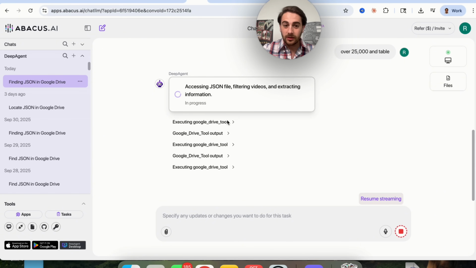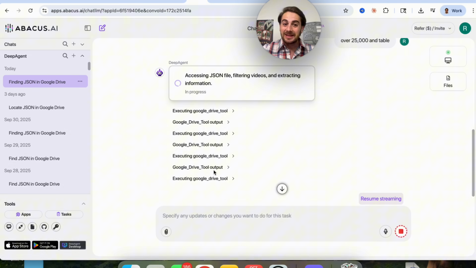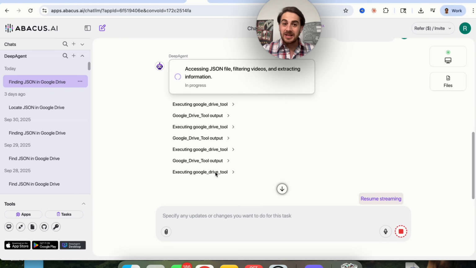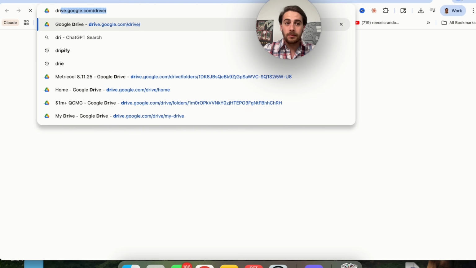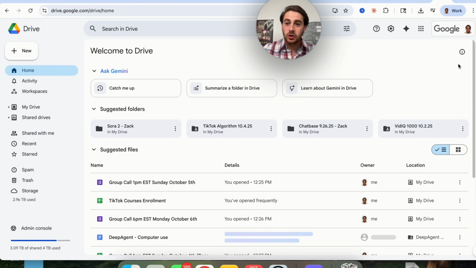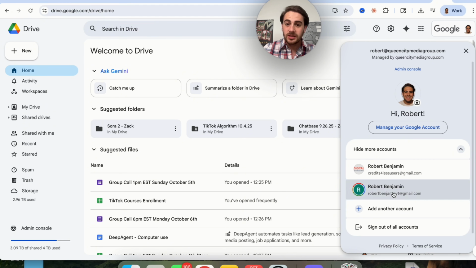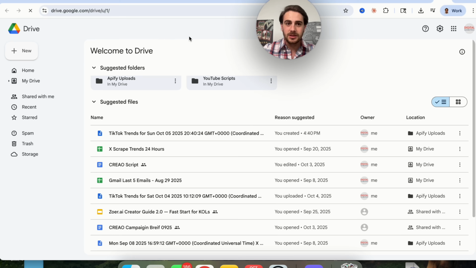So we could see right here that it's executing on the Google Drive tool. We could see here that it's getting the output from that. It's executing on it again, getting the output, and then this actually goes through and does the calculation for us. Now, in the past, somebody would have had to actually go through and do this. Now, if we come over to my Google Drive and I actually show you what this looks like, you're going to see that this is pretty complex, that this is actually able to do this.